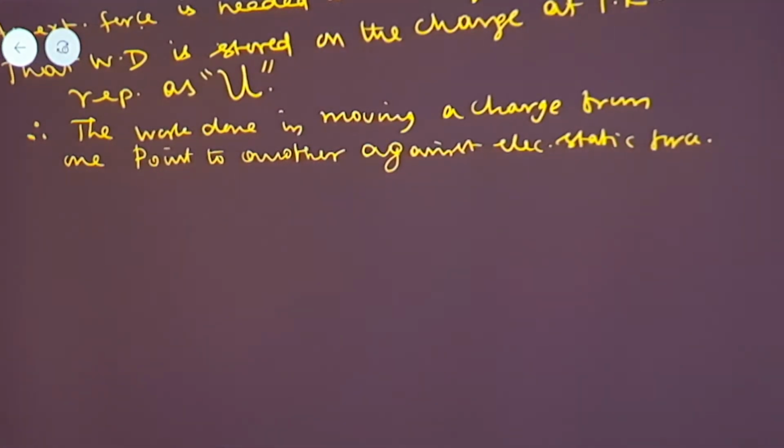Now let us see, I have written it here. An external force is needed to move the charge. So what is that external force? Now we are coming to the next part of this. So therefore, I can represent the external force available as F external, which is equal to what?